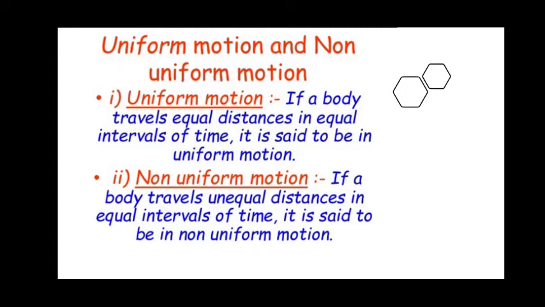Covering an equal distance in equal intervals of time is called uniform motion. Covering an unequal distance in equal intervals of time is said to be non-uniform motion. So either the distance or the time may be unequal, and that constitutes non-uniform motion.